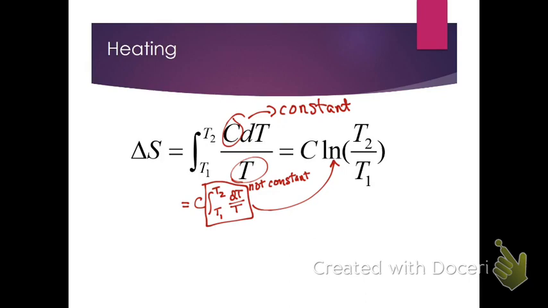T1 being the initial temperature, and T2 being the final temperature in this particular process. So we can actually use this equation whether it's heating or cooling, just involving a temperature change. And again, the assumption here is that the heat capacity is independent of temperature, and that's actually fairly important that we have made that assumption.